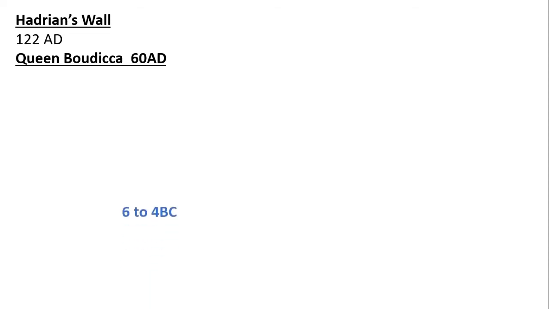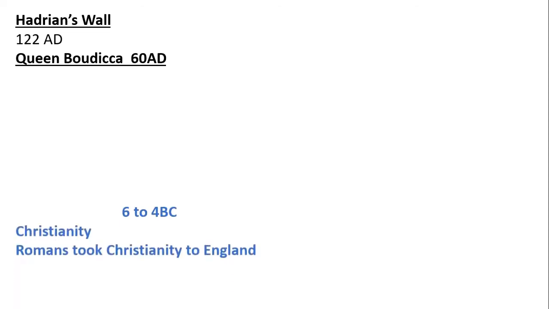Christianity started to spread in the Roman Empire. Jesus was born almost between 6 to 4 BC. With the birth of Jesus, Christianity started to spread in Rome and nearby areas. With the arrival of Roman people in England, they took Christianity to England. Before Romans, Celts were pagans. They were worshipping different gods.